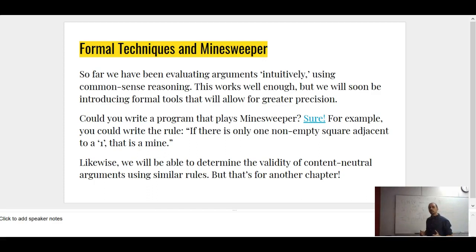Now, we'll just use an example of Minesweeper. Could you write a program that plays Minesweeper? Sure, people have. You could write a rule, for example, like if there's only one non-empty square adjacent to a 1, then that's necessarily a mine. That would be a good rule. And likewise, what we're going to be doing soon is determining the validity of content-neutral arguments using similar rules, rules that a computer could implement. But that's going to be for another chapter.